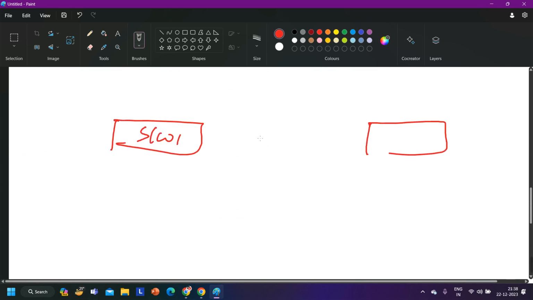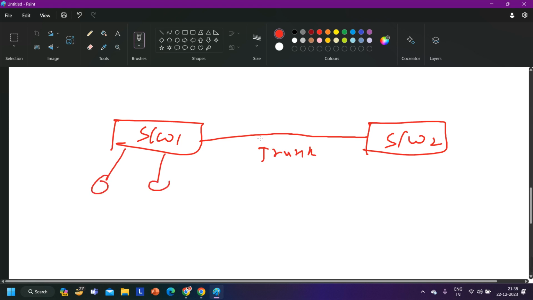Yeah, how will it add the tagging? For VLAN tagging, we have a protocol. Okay, right? So let's say we again have two switches, switch 1 and switch 2. We have one link, and this link is a trunk link. Here I have two users and two users here, in VLAN 10, VLAN 20, VLAN 10, VLAN 20, right?